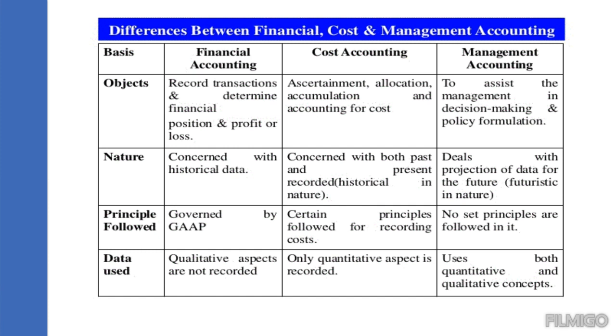So in order to grab tenders, the government tenders, it will also take into account the present values or the present expenses for calculating the total expenses for a project or to produce a particular product. Whereas management accounting deals with the projection of data, which is said to be futuristic. So in future, how much profit will we be getting, and based upon that projects will be selected.